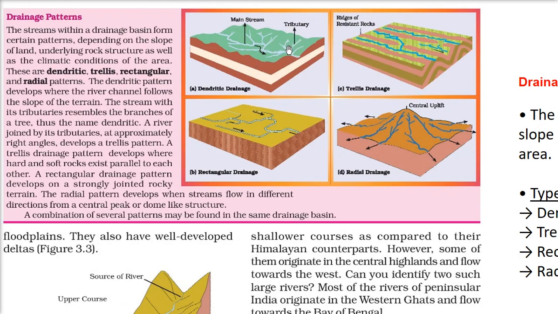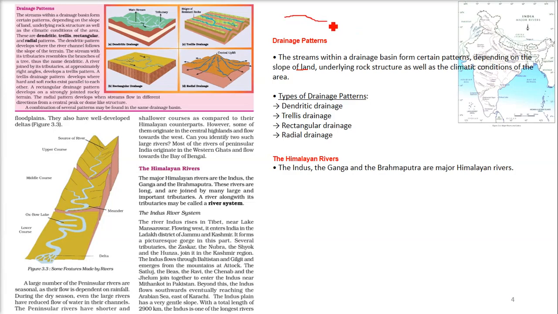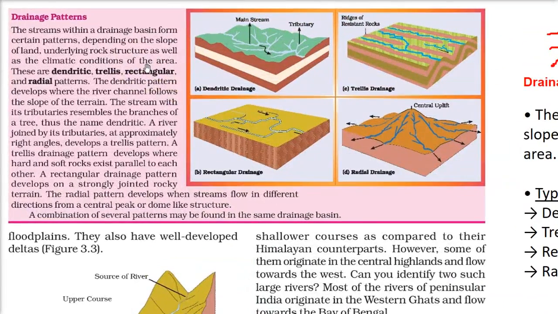Let me tell you one thing. There is a river flowing, and when rivers come in this direction and meet it, they are called tributaries. When a river is flowing and rivers are going out of it, these are called distributaries. That is the difference between tributaries and distributaries. So we have this dendritic pattern as a branch of a tree, and that is why it is called dendritic.